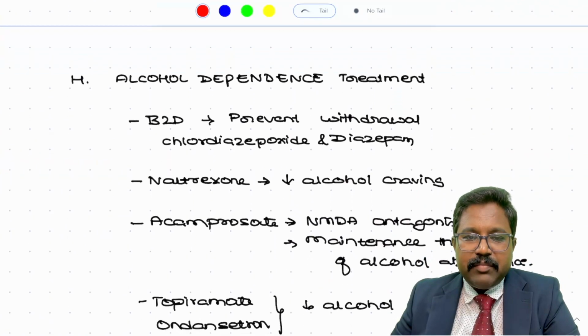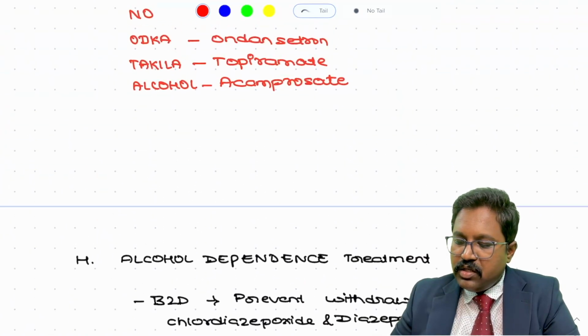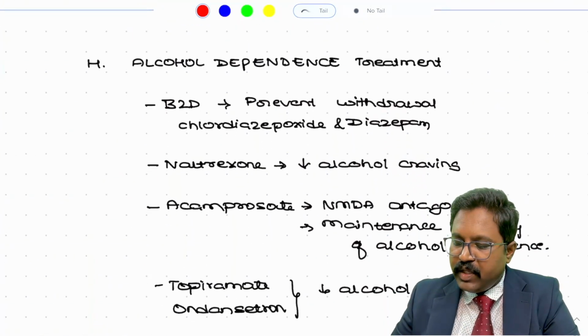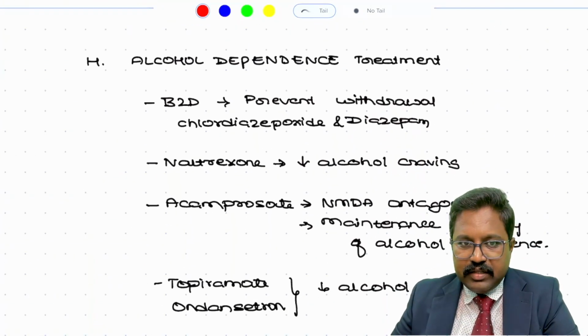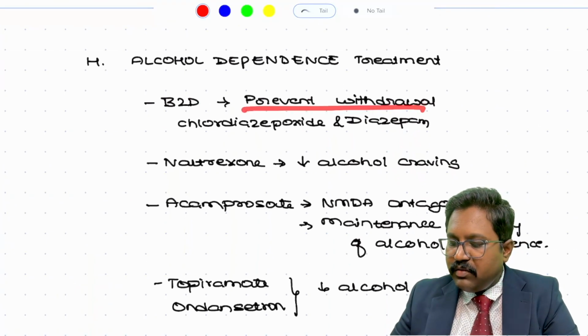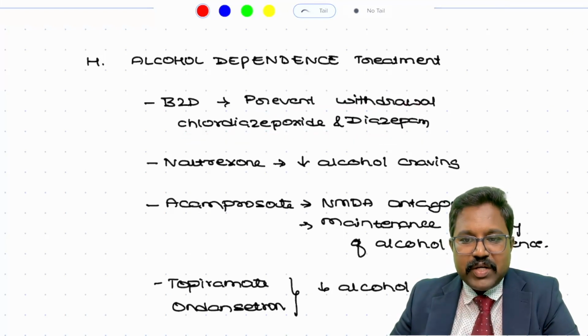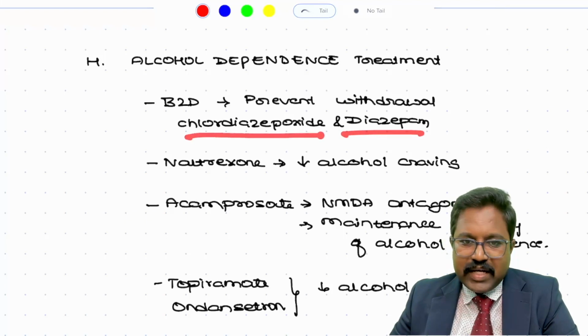So what will be the treatment for alcohol dependence? Till now we talked about the drugs which decrease the alcohol craving, especially in a dependent patient. Benzodiazepines can be used to prevent withdrawal. You can use chlordiazepoxide as well as diazepam. So please remember, benzodiazepines are used to prevent alcohol withdrawal. Usually you use diazepam or chlordiazepoxide.